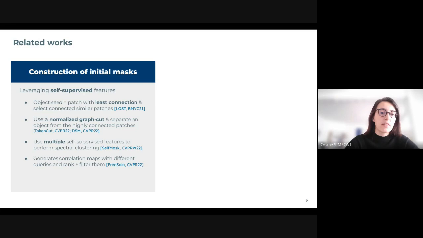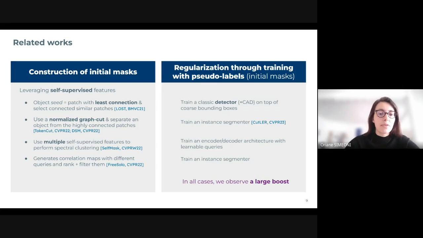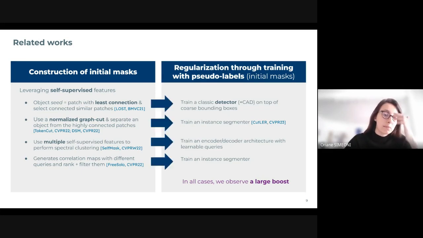On the other side, the Deep Spectral method refines this result by using a normalized graph cut. SelfMask generates several potential masks by performing graph cut with different self-supervised features and then votes for the best one. And finally, FreeSOLO compares patch features with different queries before filtering and ranking the produced masks. All of those works have shown that those masks can be used as pseudo-ground truths to train either detection or segmentation models. And it has been shown that after training, results are greatly improved over the initial mask.